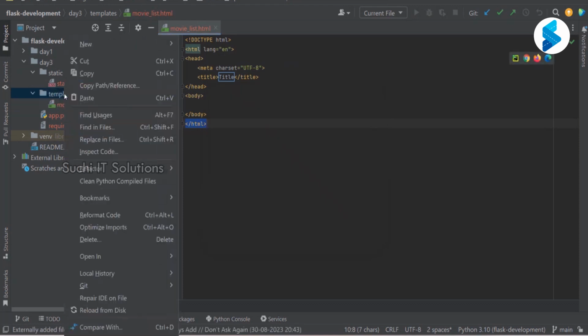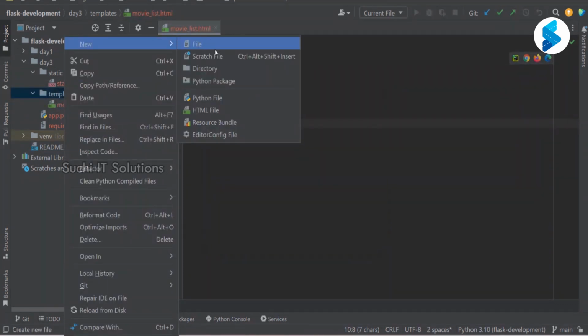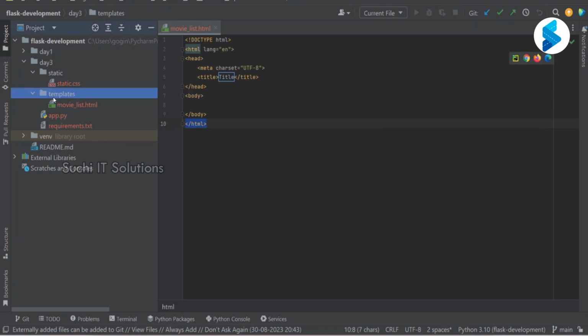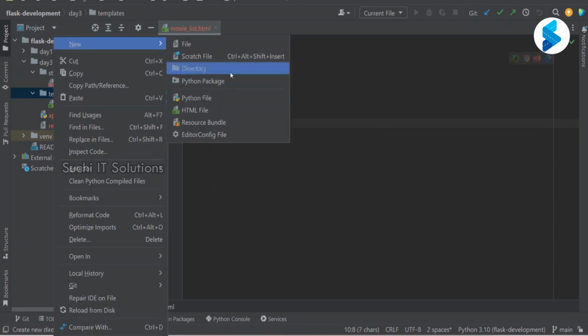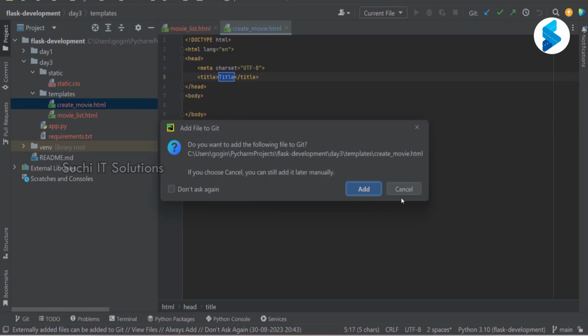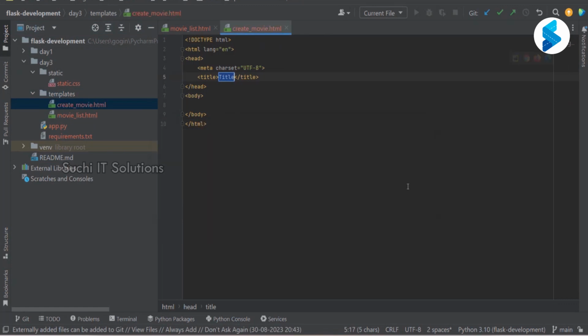I'm going to create another HTML. Not a Python file, another HTML. And this, I am going to name it movie.html. So we'll be adding two HTMLs. So first, let me work on the create movie thing.